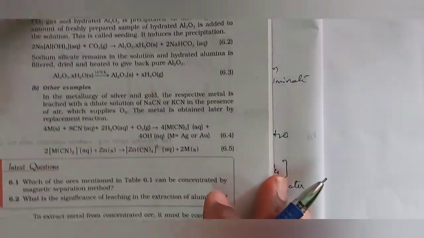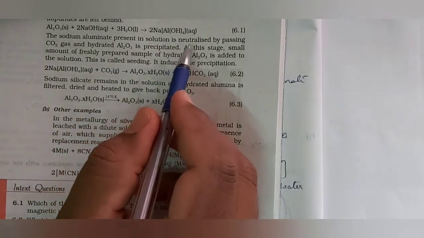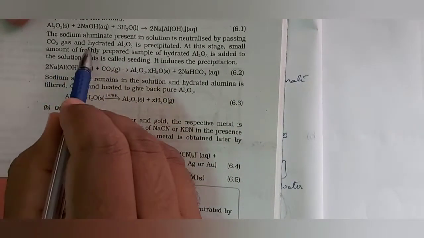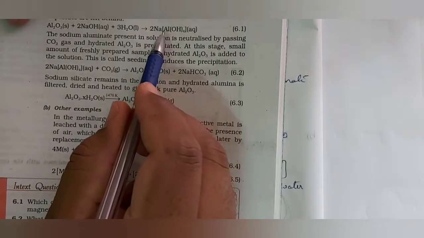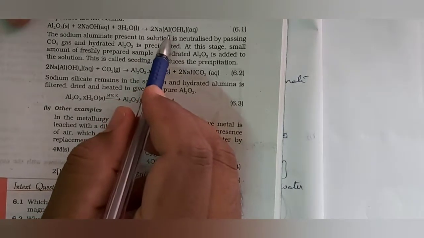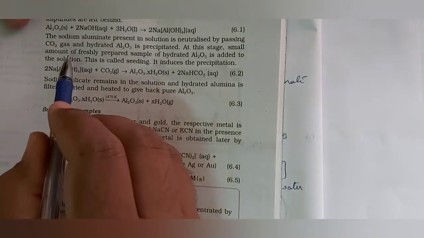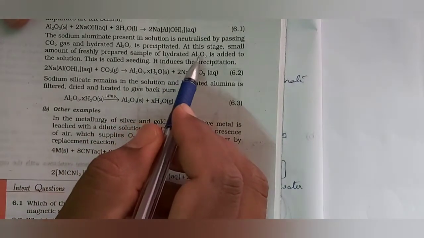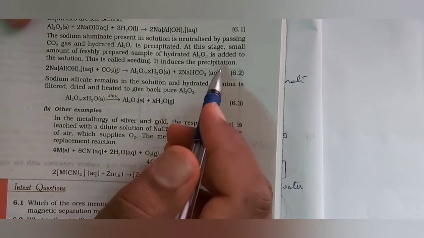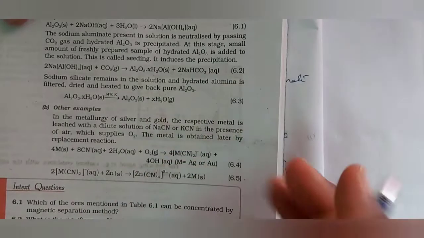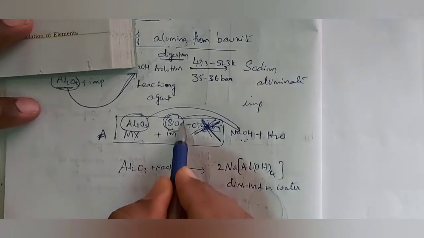The sodium aluminate present in solution is neutralized by passing CO2 gas and hydrated Al2O3 is precipitated. When CO2 gas is passed through this solution, again we will get Al2O3 separated, precipitated. At this stage, a small amount of freshly prepared sample of hydrated Al2O3 is added to the solution. This is called seeding. It induces the precipitation. Before going to that, this SiO2 is also going to be dissolved.